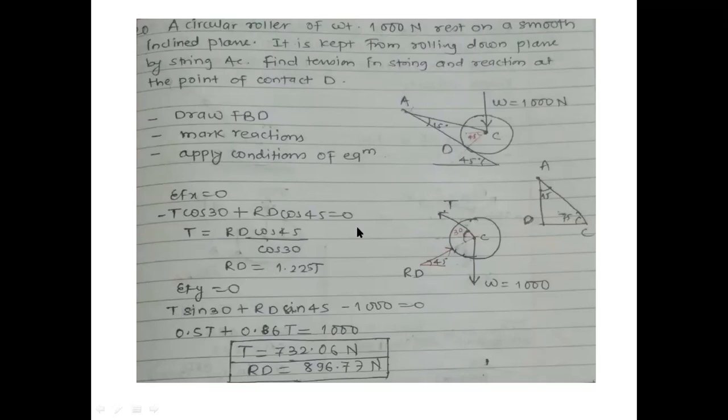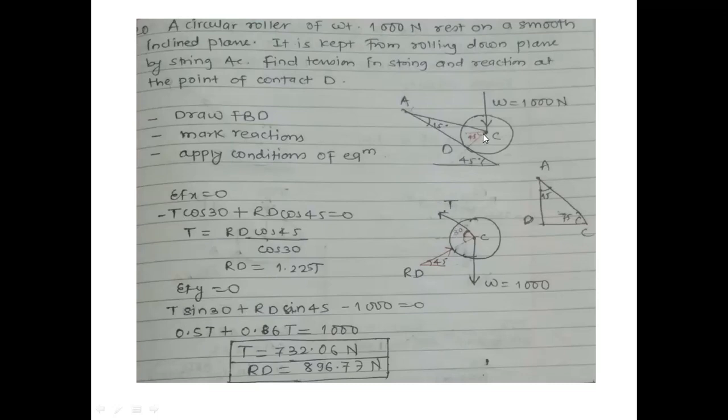Summation Fy equal to 0. How many forces will be there for Fy also? Again, one vertical component of T, vertical component of RD, and negative component of W. Okay. T sine 30, right? T sine 30. Why have I taken this 30?